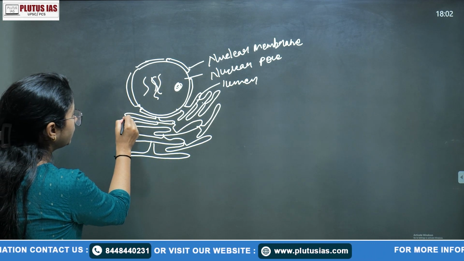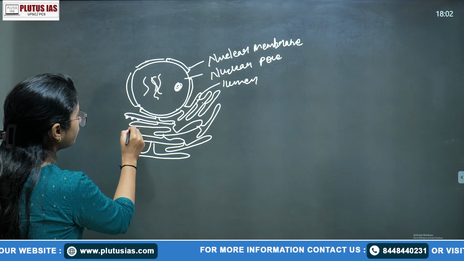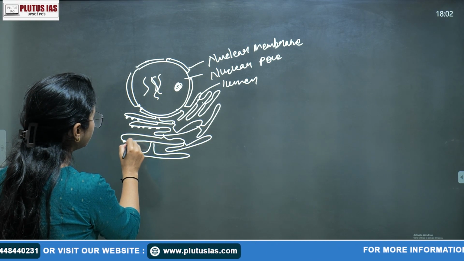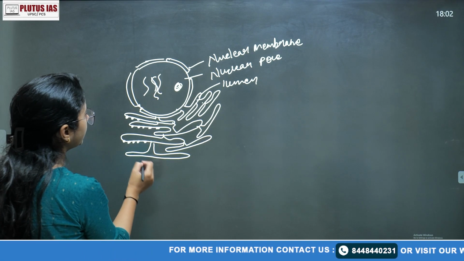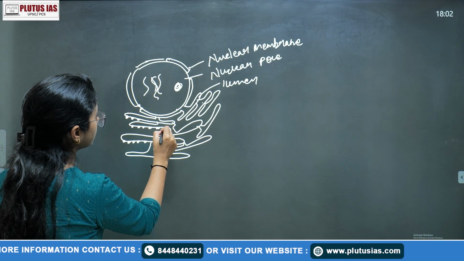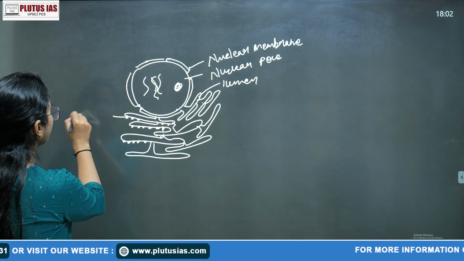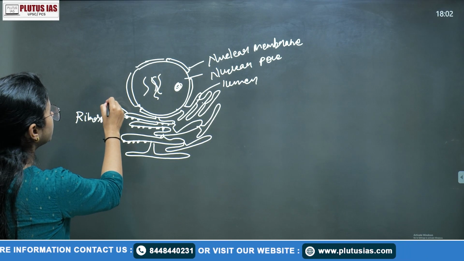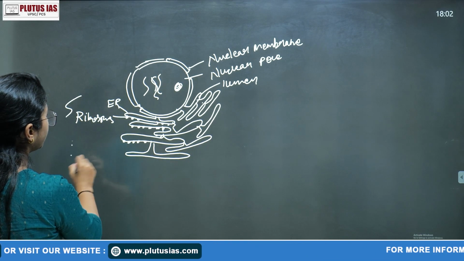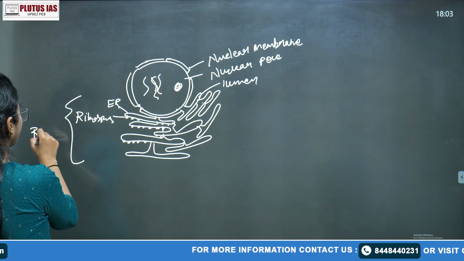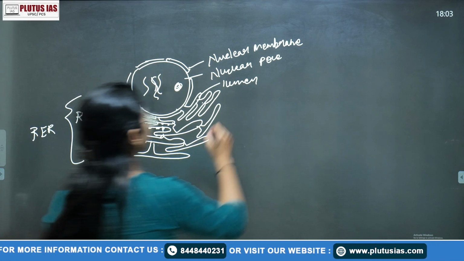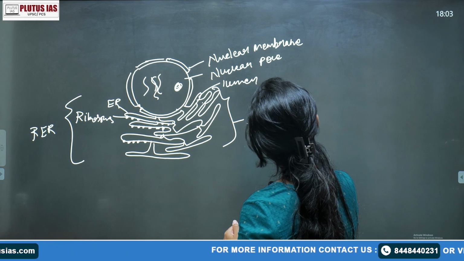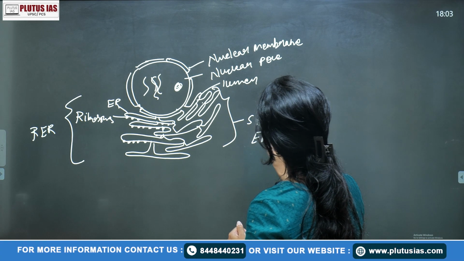right? And we know that on the ER there is a presence of ribosomes, but not on all ER. On the basis of that, they are classified also. So these are the ribosomes, and these are your ER. Combined, this is known as your rough ER. Of course, we'll talk about it separately, and the ER without ribosomes is known as your smooth ER. This diagram you can make.